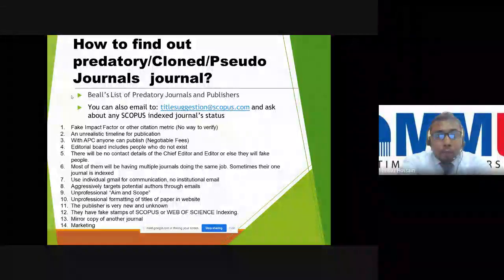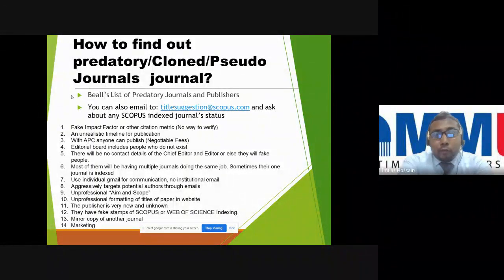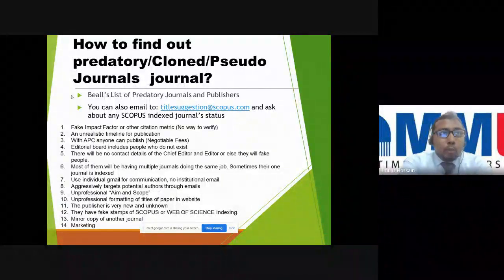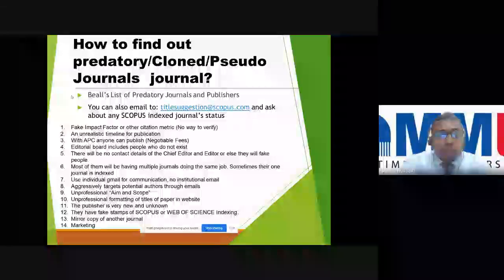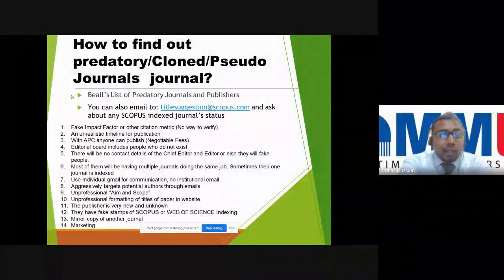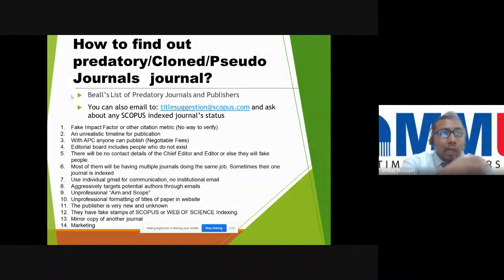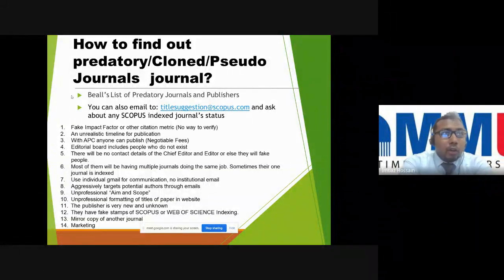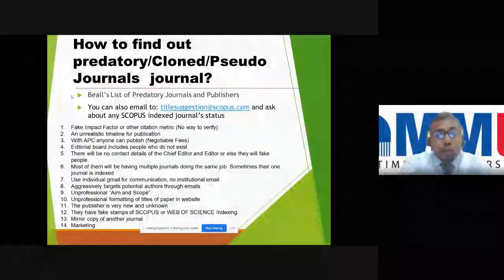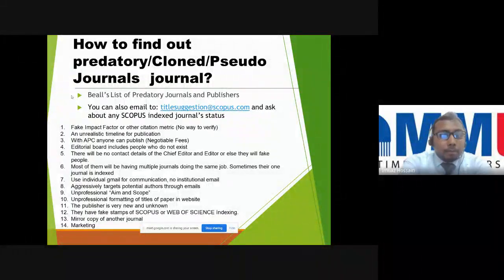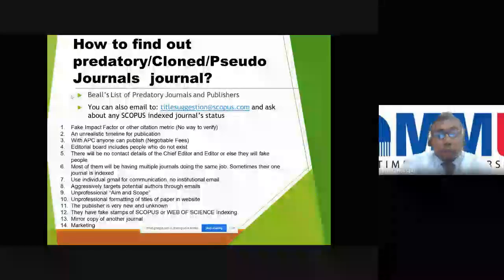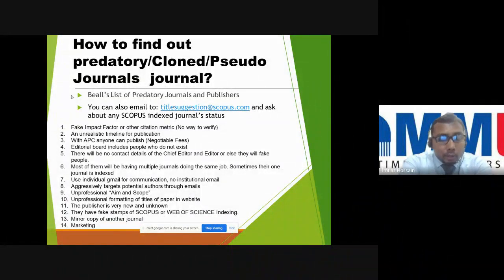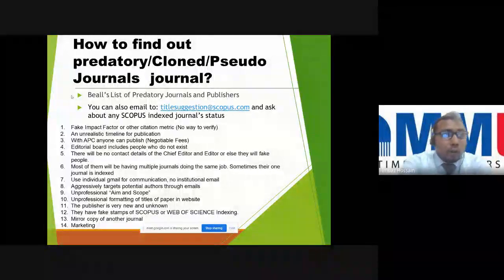I believe that you don't want to waste your effort. You don't want to publish your content in some garbage which will not give any credibility. Okay, if you use this journal's name in your CV, it gives a negative impression, and the recruiter will question you. But if you publish unconsciously, that is still okay. But if you do it consciously, it will be harmful for your career.